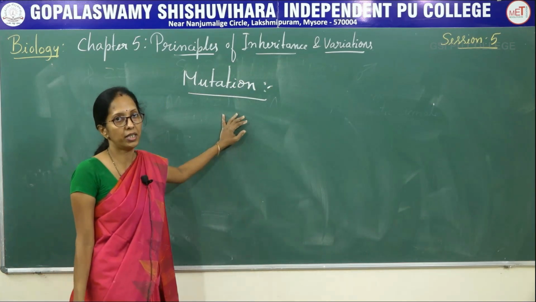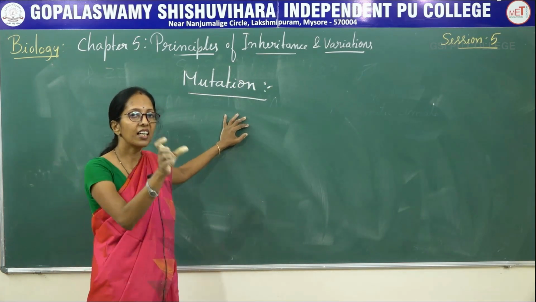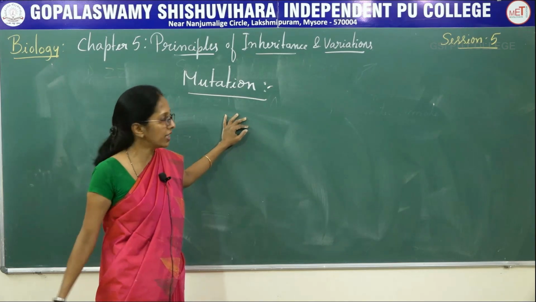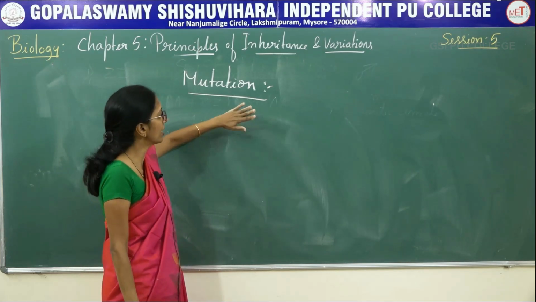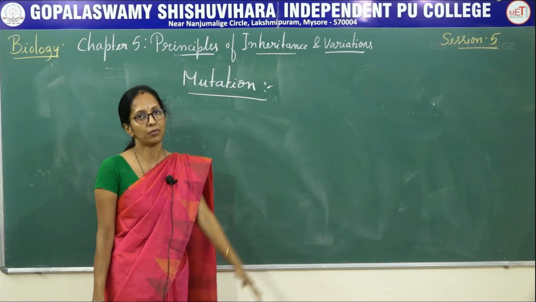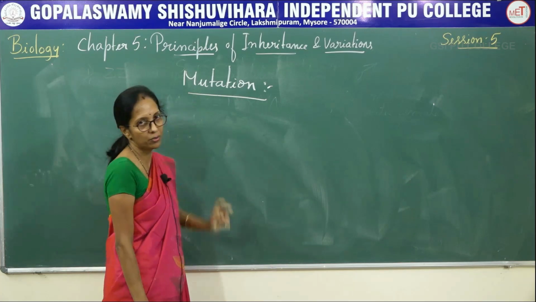Mutation is a sudden change in a gene or in the sequence of DNA that results in a permanent change in the phenotype and genotype of an organism.